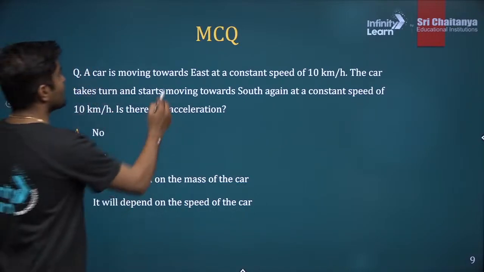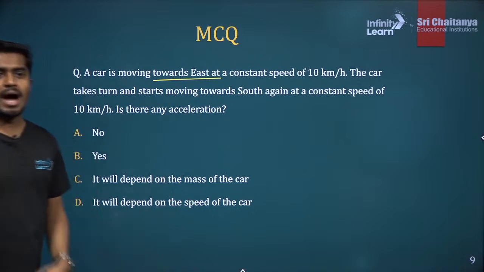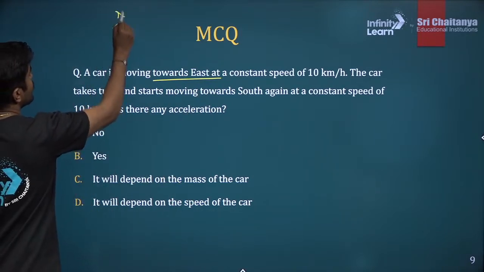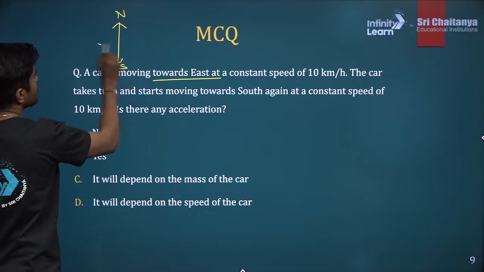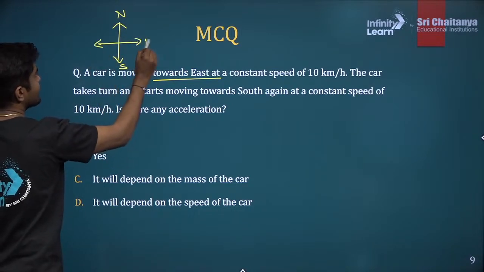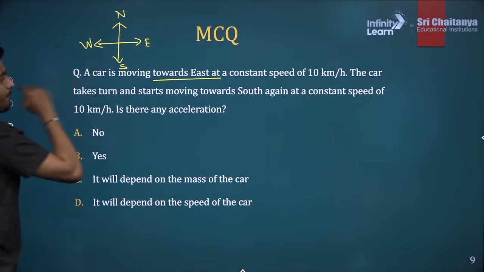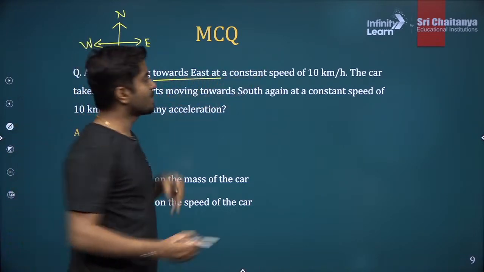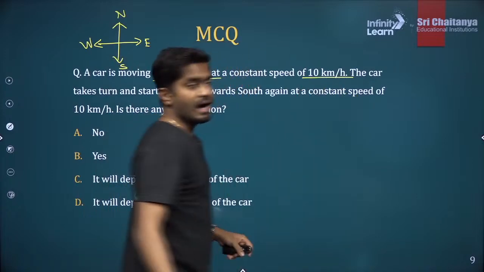A car is moving towards east. Do you know how the directions will look? The top direction is usually north, there is a south, and here there is east. This one is west. Clear? So the car is moving towards east at a constant speed of 10 kilometers per hour.